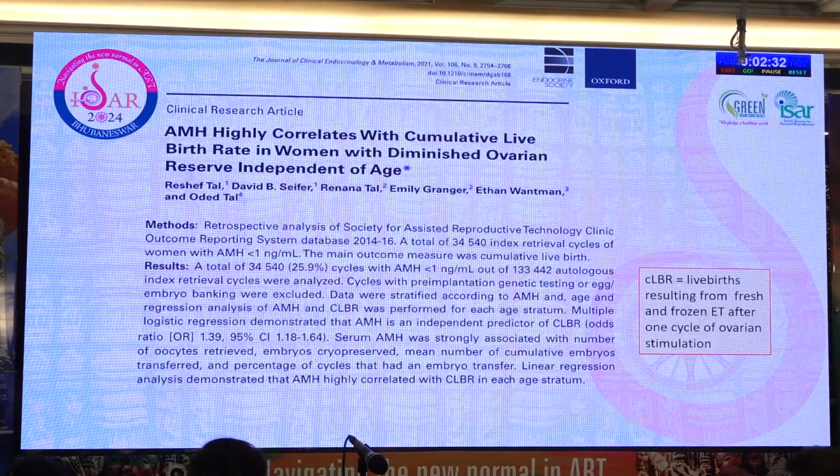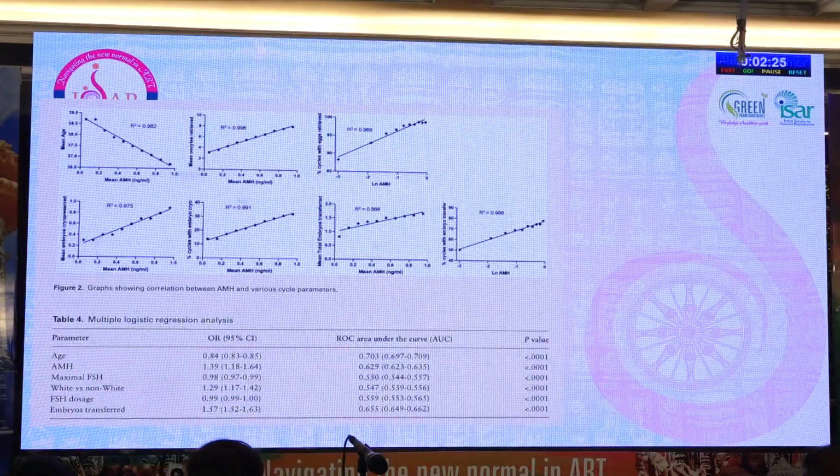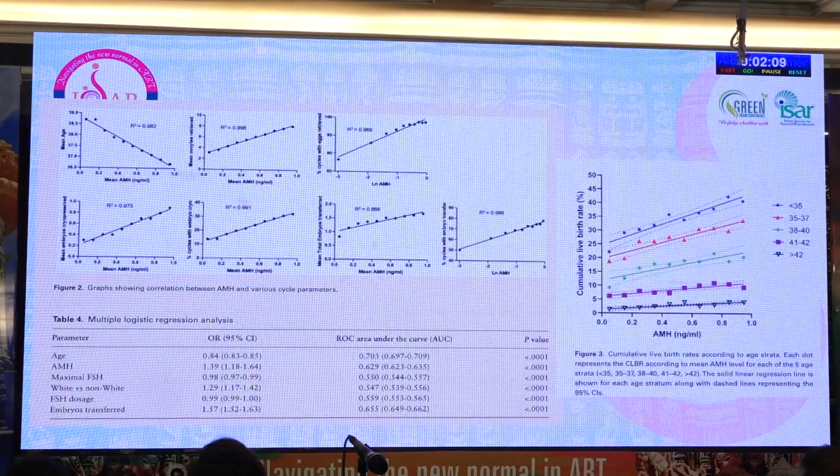That is live birth resulting from one IVF, including all the transfers done subsequently from that IVF cycle. So they showed that there is a strong correlation between AMH and, obviously, age, number of oocytes retrieved, number of M2 oocytes retrieved, number of embryos transferred and cryopreserved, a significant association, and across all age groups.